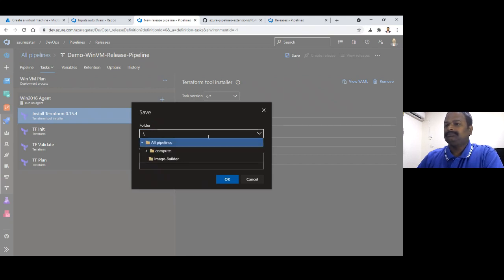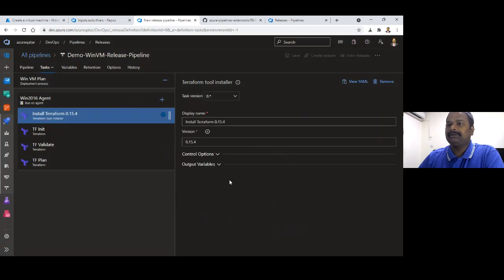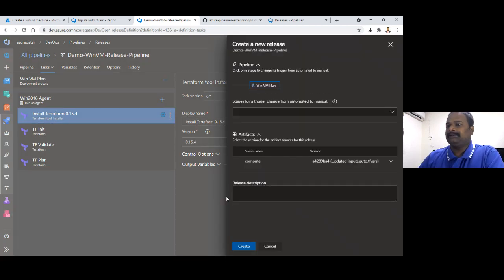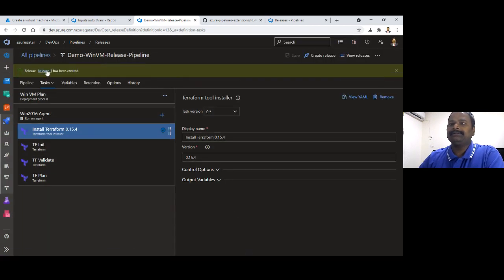You can store that in any of the folders. Let's say I'm going to store it under computer. I have an already predefined folder, so I'm going to do that. So now creating a release. I'm creating the release on this particular pipeline. The pipeline is ready and the release is running now.